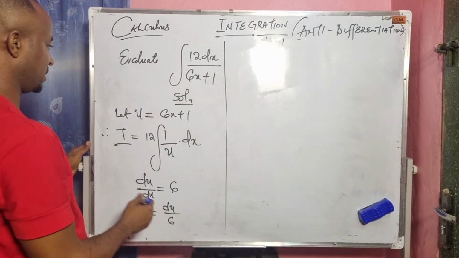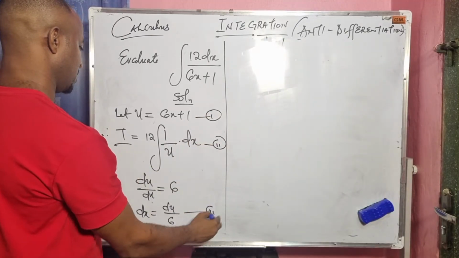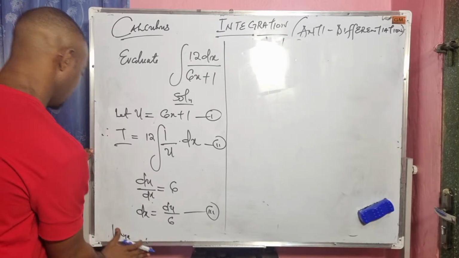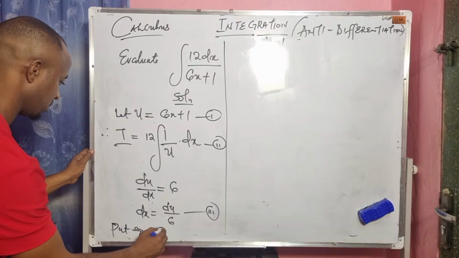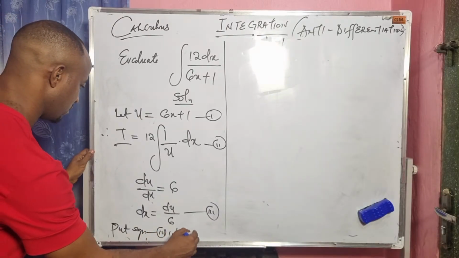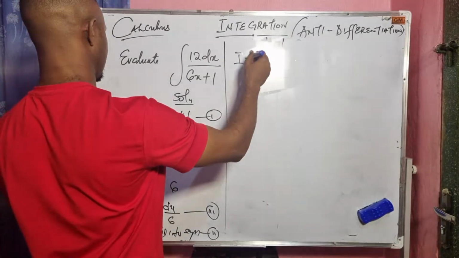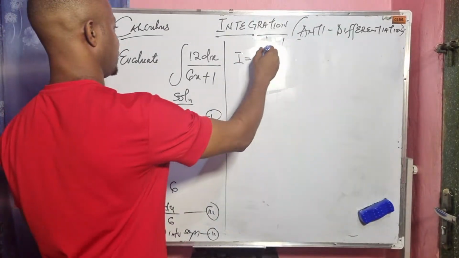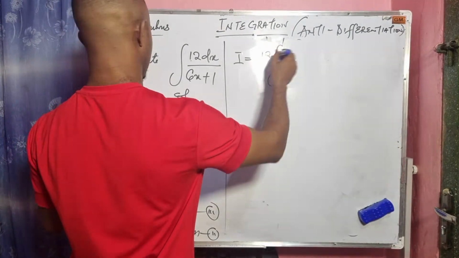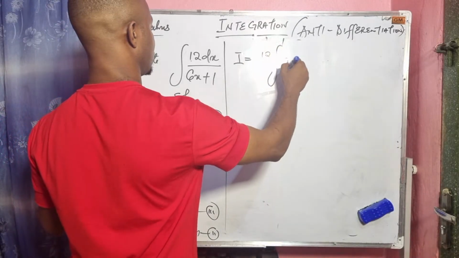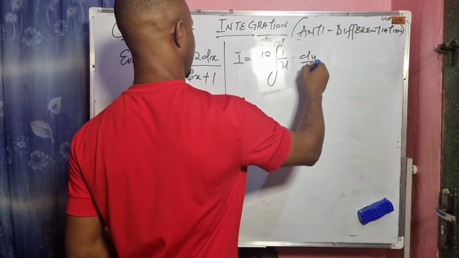So the next thing we need to do is to put this value in. This is our equation 1, this is equation 2, this is equation 3. We put equation 3 into equation 2. That will give us I equals 12 times the integral of 1 over u times du over 6.